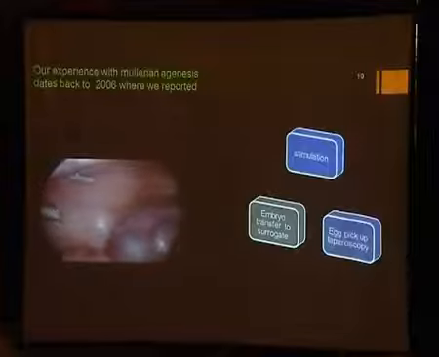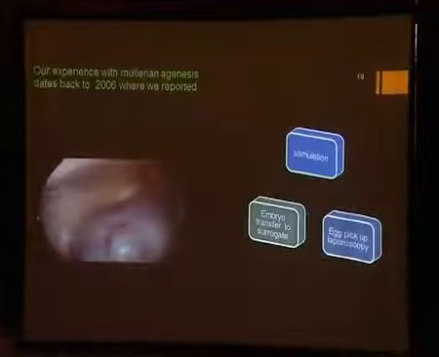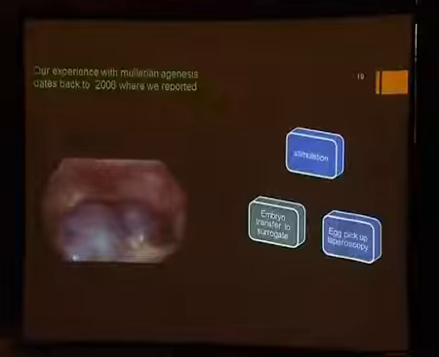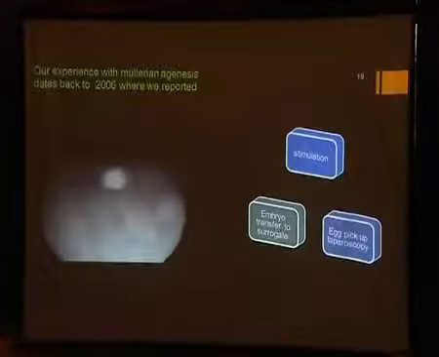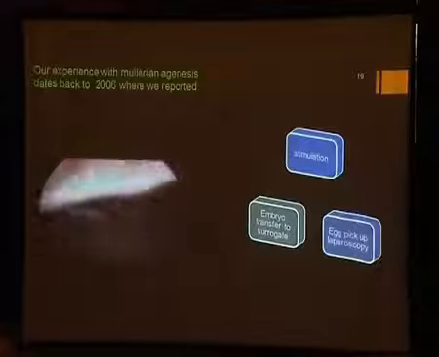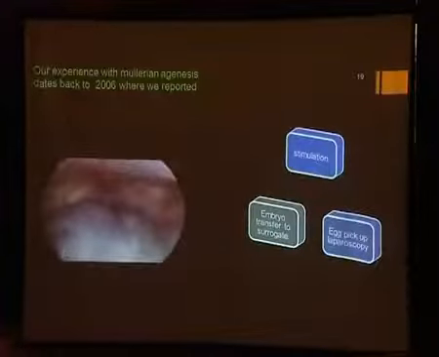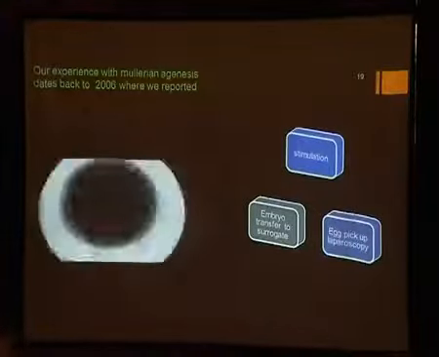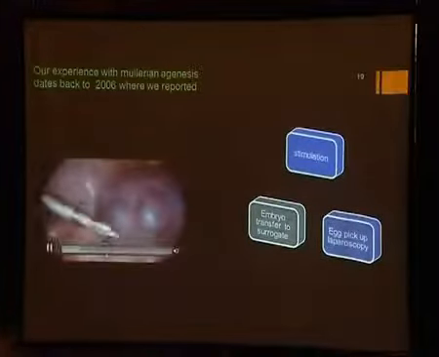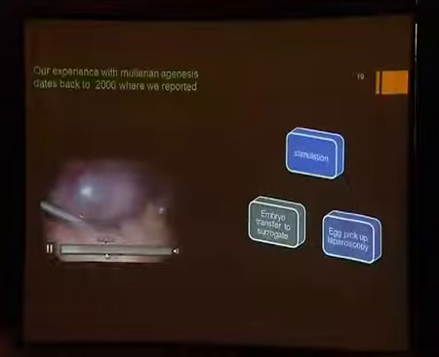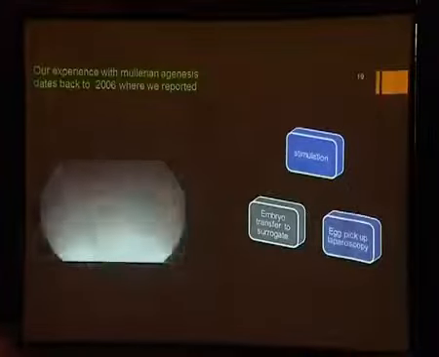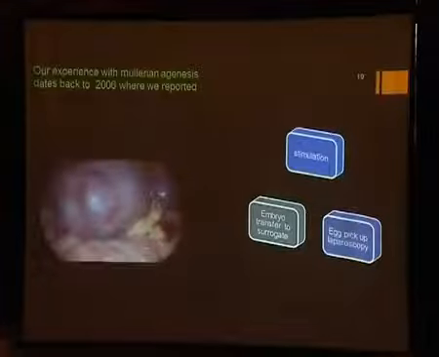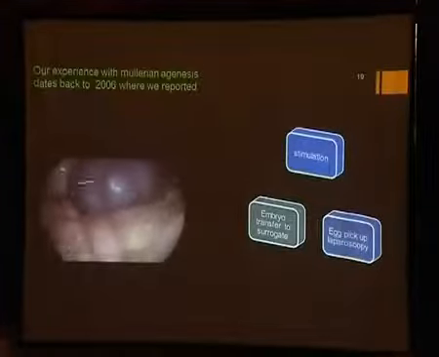Through a 2 mm port, we are using the 18 gauge Cook's needle to enter into each of the follicles. Initially we thought we'd do it by the abdominal route, but the accessibility and the length of the needle was not adequate to allow us to do it through the abdominal route. This is the oocyte aspiration needle, which is connected to the pump, and these are all the dominant follicles you see.